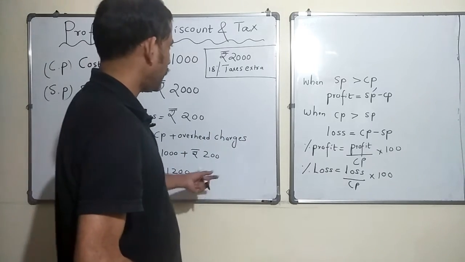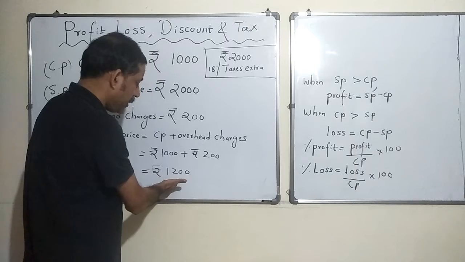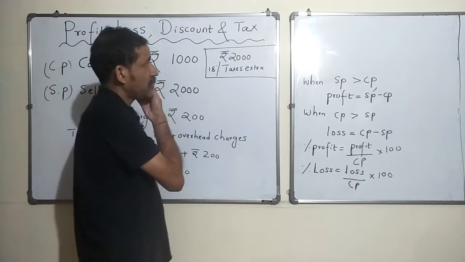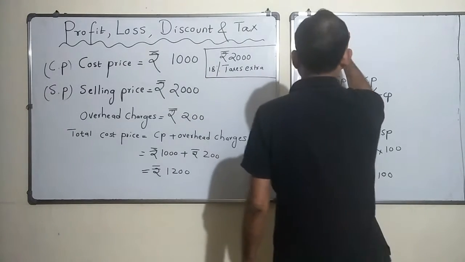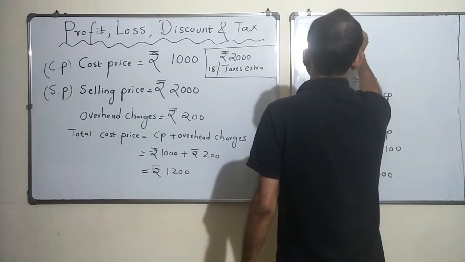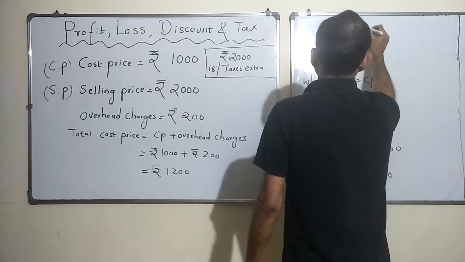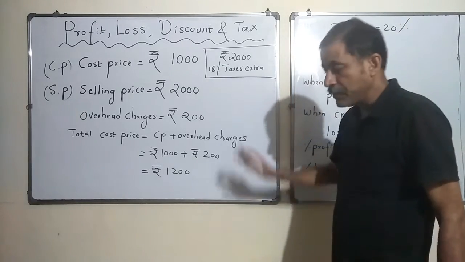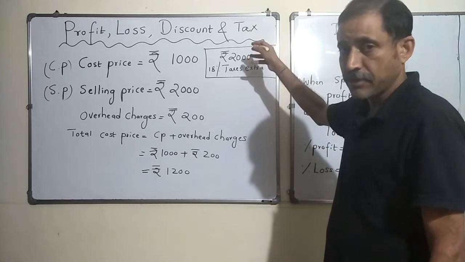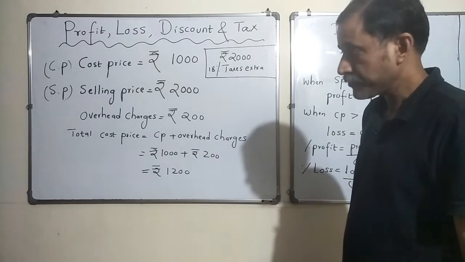I said, okay, all right, I bought it for 1200 and I'm selling it for 2000. Let me give a discount. Okay, so I offered a discount of 20%. Discount is always offered on the price which you mark on your article, correct?